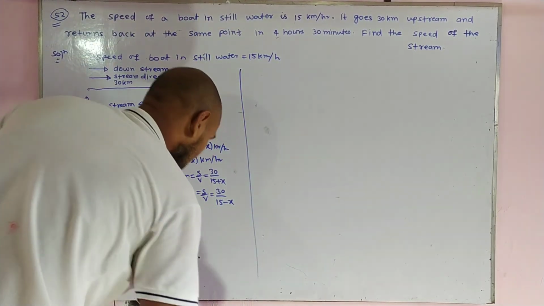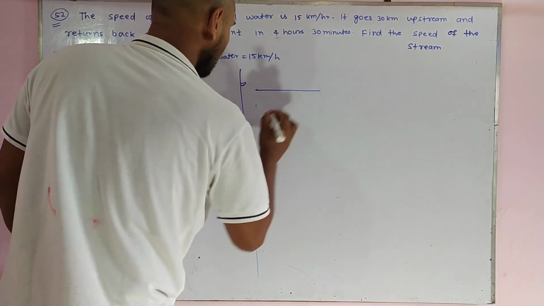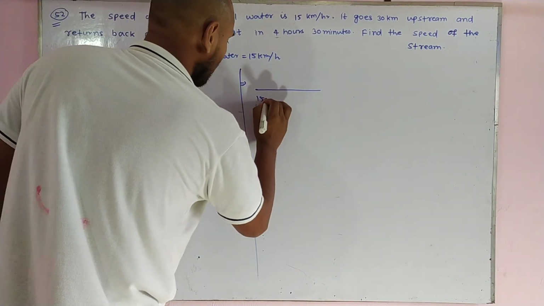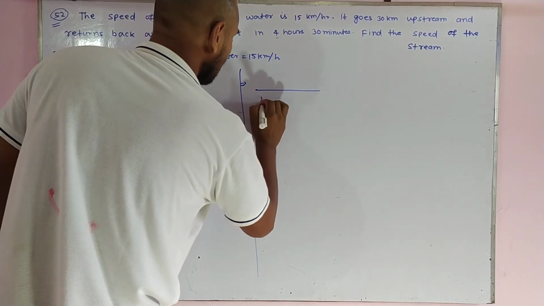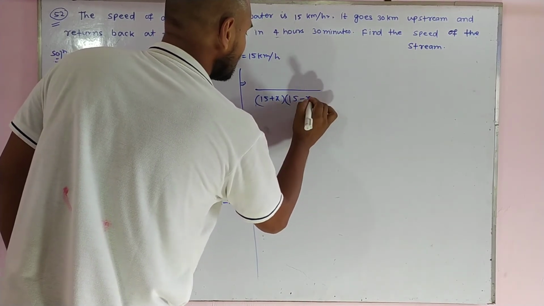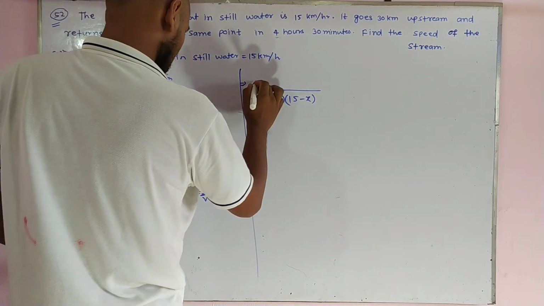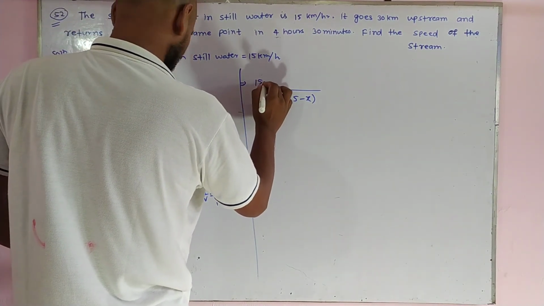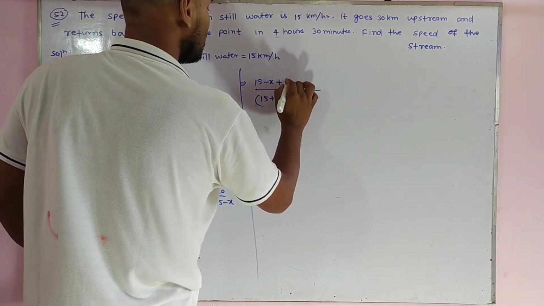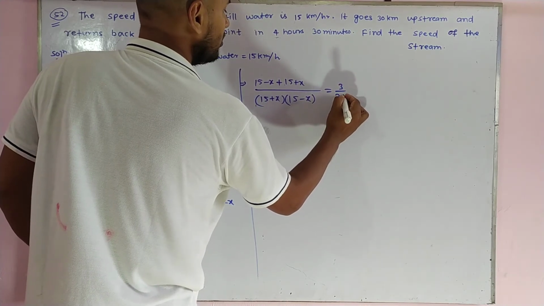Now we take the LCM of 15 plus x and 15 minus x and solve this fractional addition: 15 minus x plus 15 plus x over the product, equal to 3 upon 20.